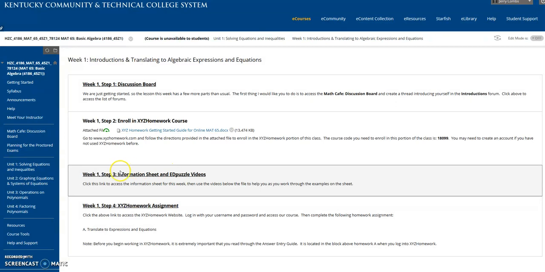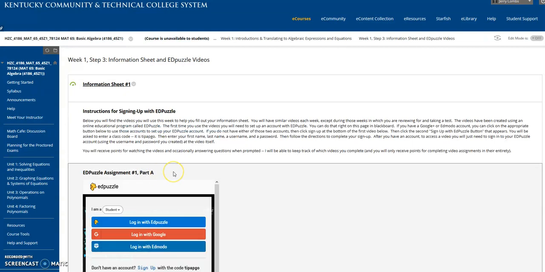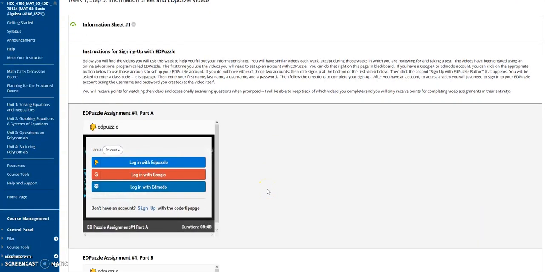So now, finally, we're getting to the information sheet and EdPuzzle video. If you click on the information sheet and EdPuzzle video, this is the same for every single week where you have these videos to watch. EdPuzzle is another program that allows me to monitor everyone's video watching. It will tell me if you watched only part of the video or all the video, and also sometimes there are little questions that you can answer.